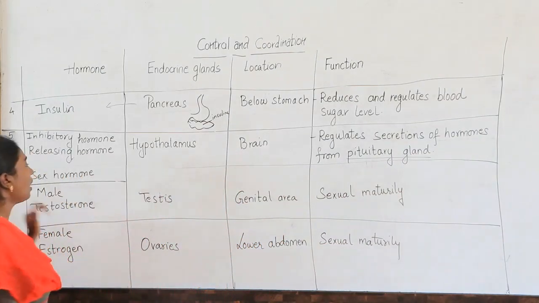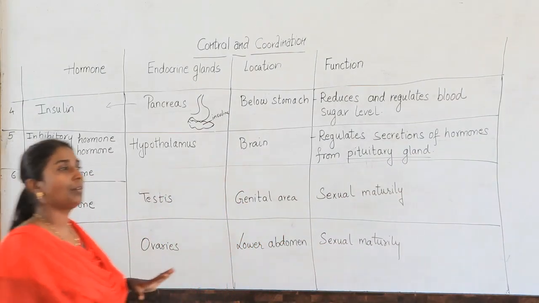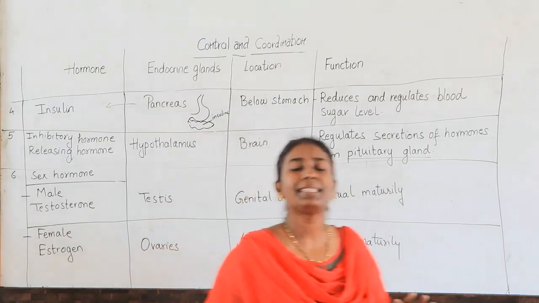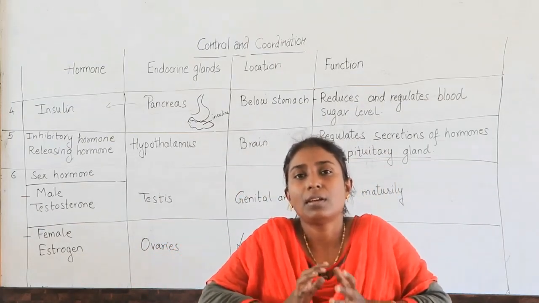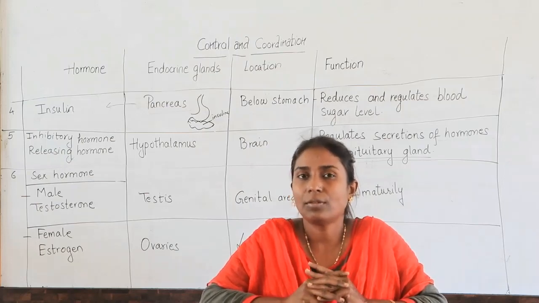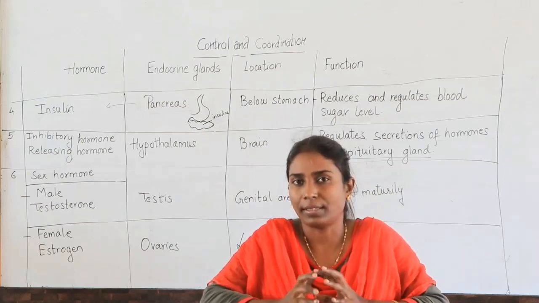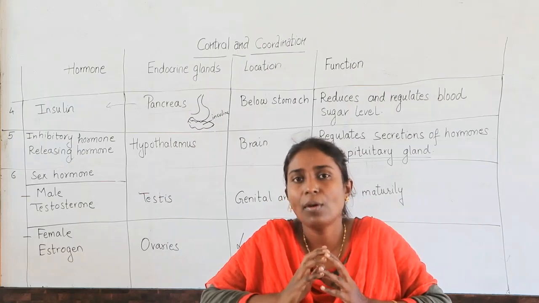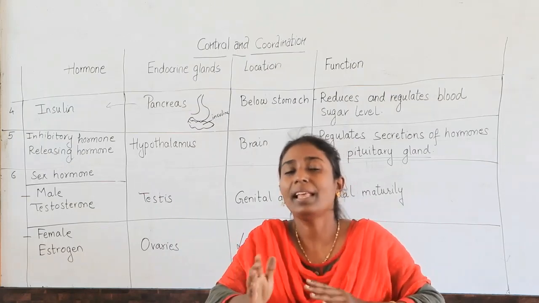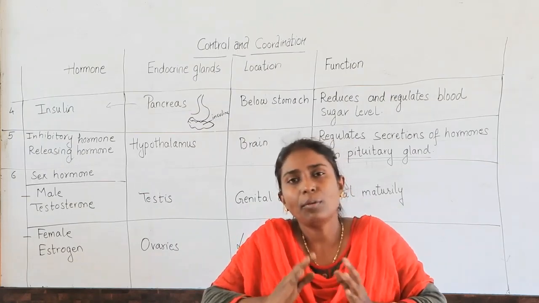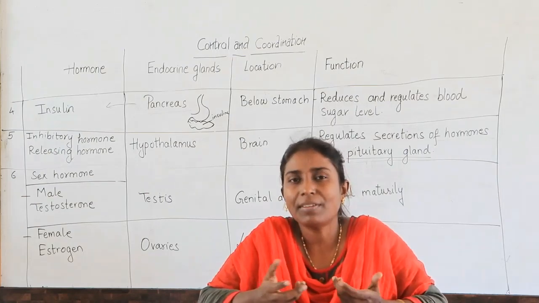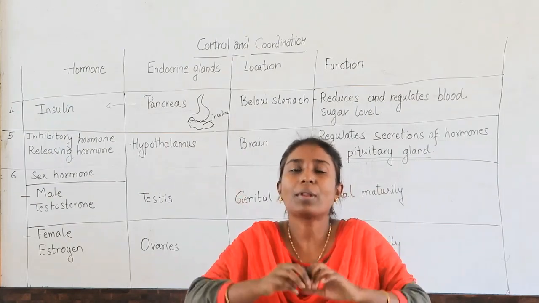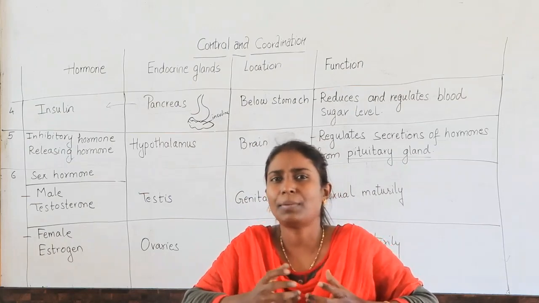Now, sex hormones. Males secrete testosterone and females secrete estrogen. What is the importance of these sex hormones? As you know, human beings are bisexual organisms, having separate males and separate females. Both are having separate characteristics. Though the body organization may be the same, they have separate characteristics.